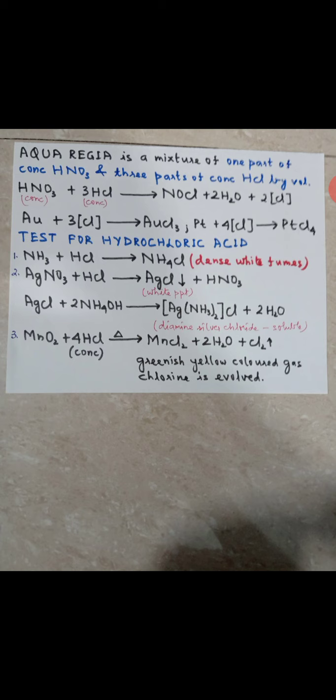Now HCl, you must know, is present as gastric juice in our body. It is secreted by the walls of the stomach, and it helps in killing any germs or bacteria consumed along with the food, and it also helps in the curdling of milk. Clear? These are a few uses of HCl.